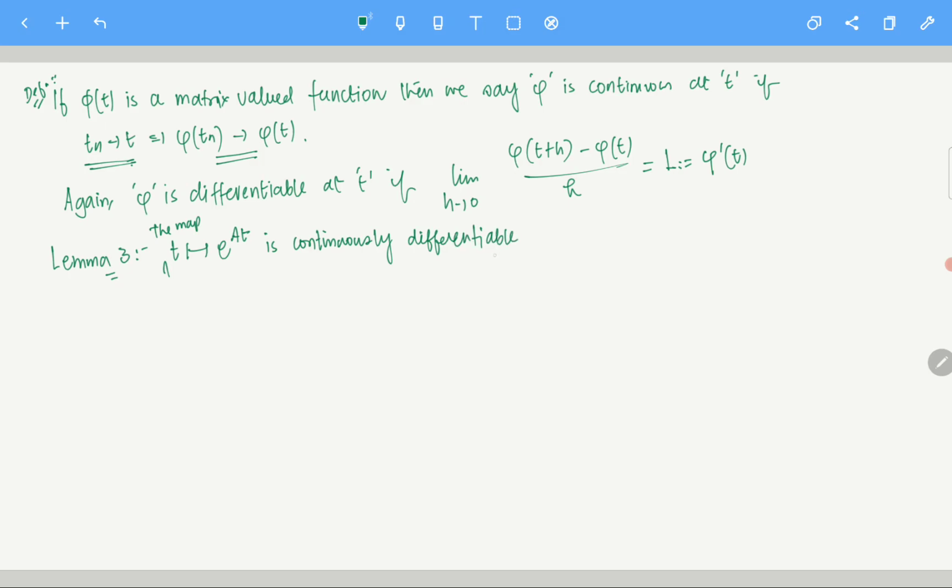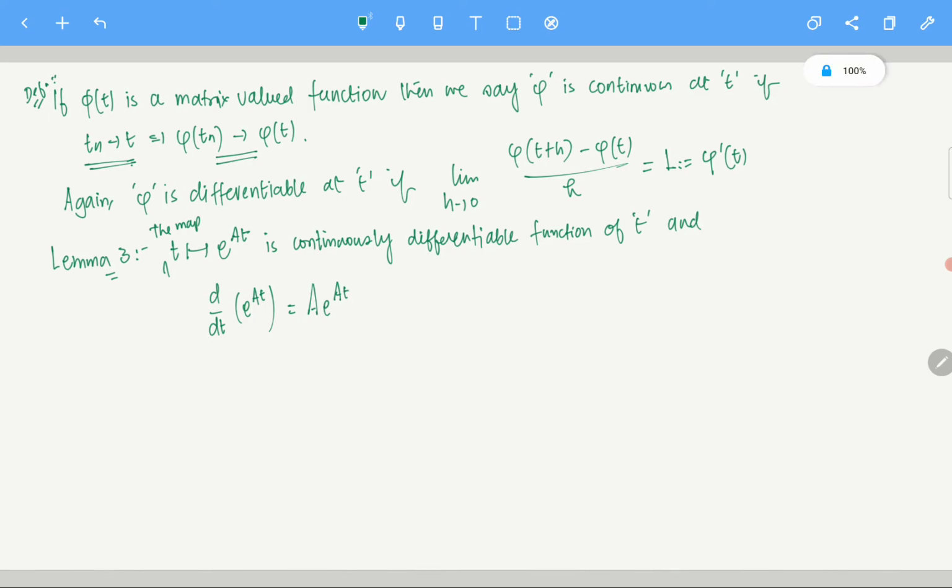It is continuously differentiable, a function of t. And what about the derivative of this thing? This is very important. Why is it important? Because we are actually talking about y prime and small x prime. You remember, for the systems we have to talk about derivatives, right? That will be given by A e^(At).